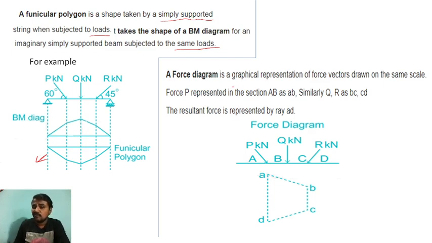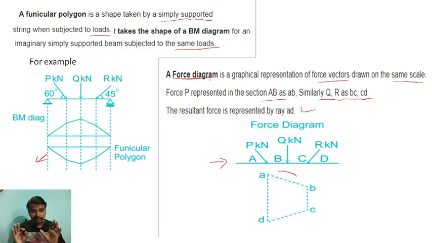Now the force diagram. What do we mean by a force diagram? It is a graphical representation of force vectors drawn on the same scale, right? P is represented in the section AB as AB, and similarly Q and R as BC and CD. You can see there is a beam here, A, B, C, D, with loads P, Q, R. What they are telling is P is represented in the section AB as AB, and similarly Q, R as BC, CD, right? So it is represented like this. So this is a force diagram.